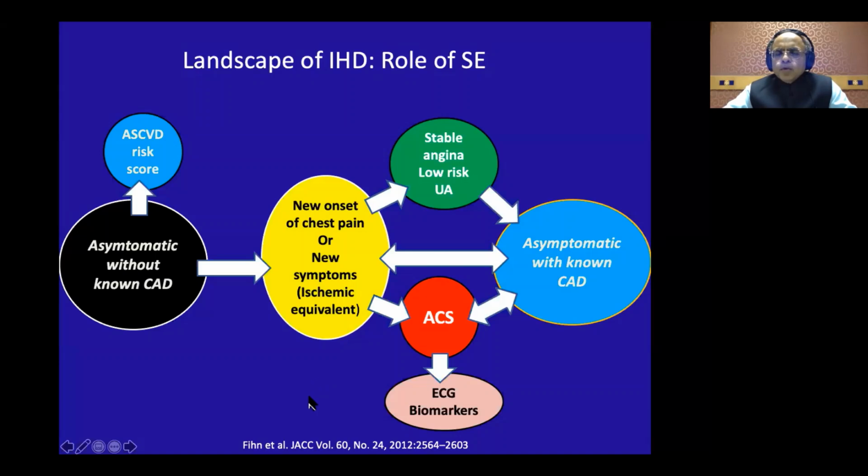So, what is the role of stress echocardiography? Stress echocardiography has a role for this group of patients, that is, those coming with new symptoms or those who have to be evaluated for their stable angina. Now, asymptomatic patients, actually, you really don't need the stress echocardiography.